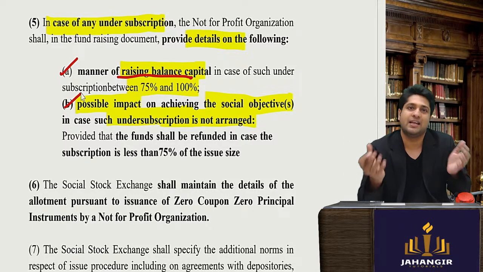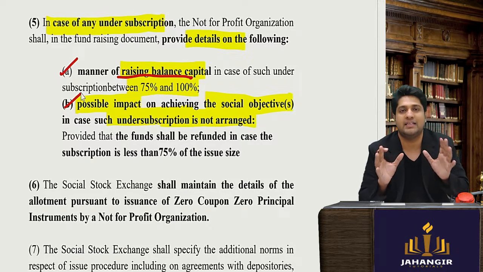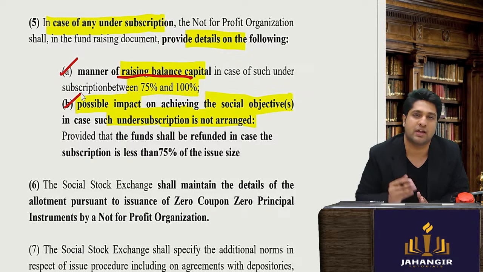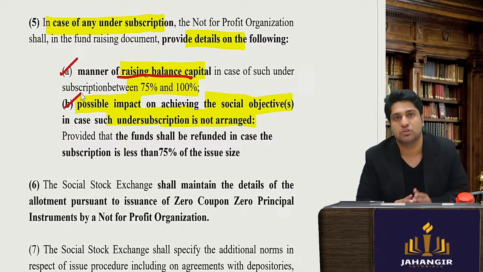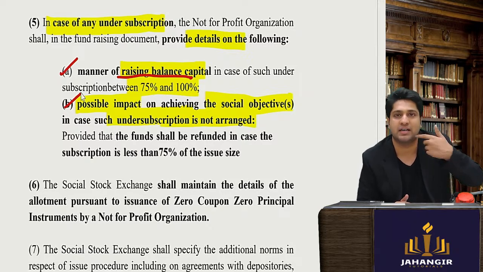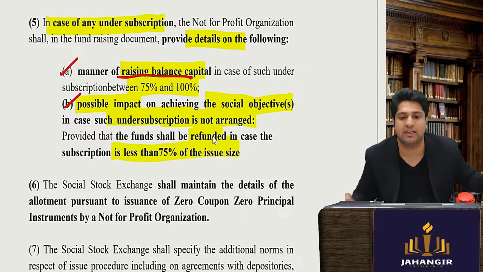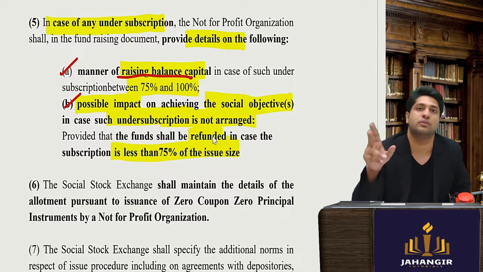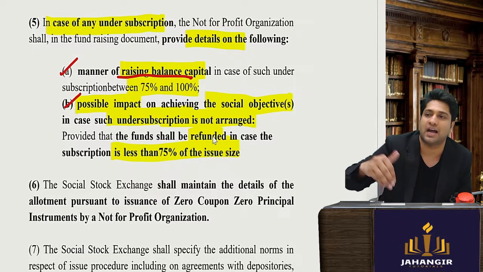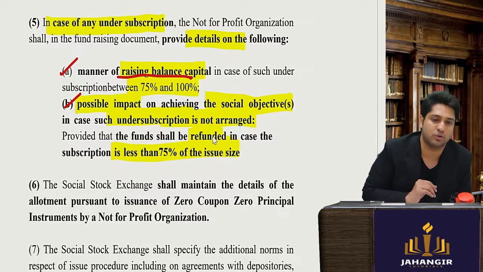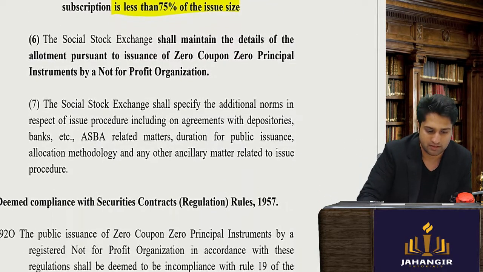Common sense, if I plan to raise 10 crores, and I didn't get 10 crores, I got only 7 crores. So now the question is, what is to be done? If it is below 75%, refund. If it is less than 75%, it will be refunded. But what if I got 8 crores, 80%? So they will have to say whether I can execute the project if I get between 75 to 100%, whether I will be able to implement the project or not. So all those details will have to be given.